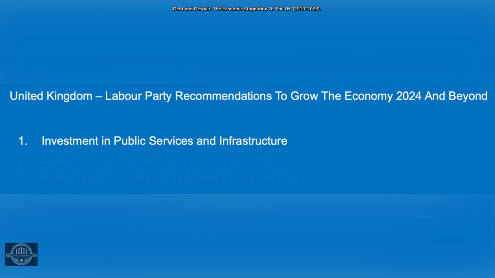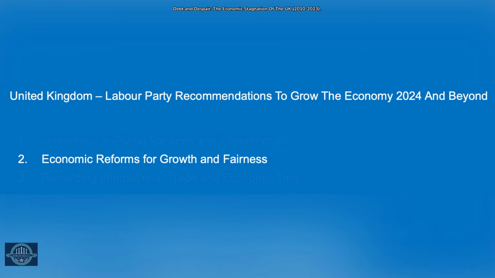Green energy and infrastructure projects. A strong focus on green initiatives would help modernise the UK economy, align with climate goals, and create jobs. Investing in renewable energy projects, retrofitting homes for energy efficiency, and building modern infrastructure would stimulate economic activity and support long-term growth.